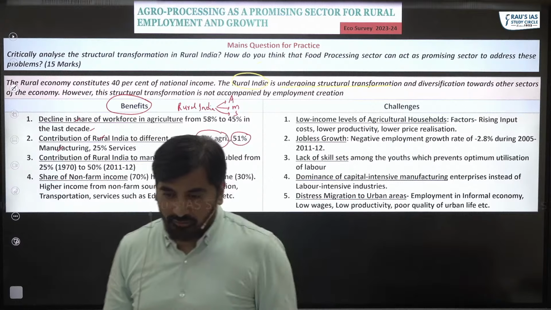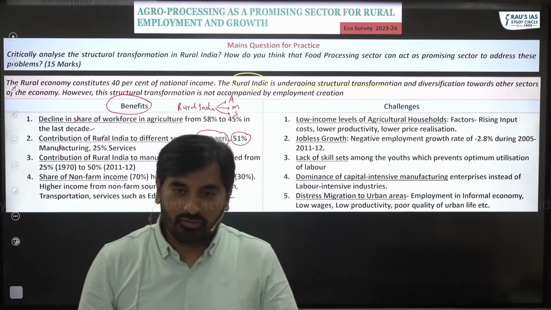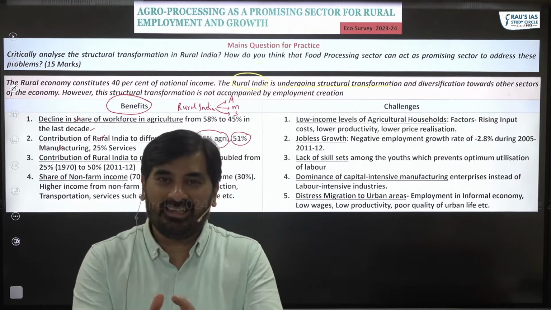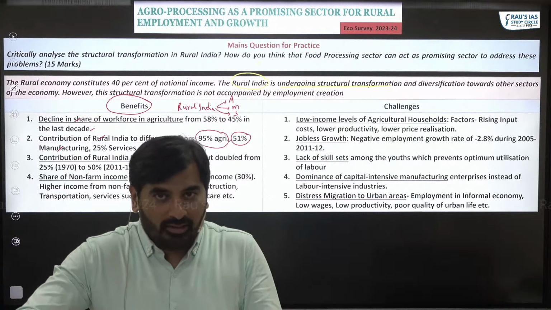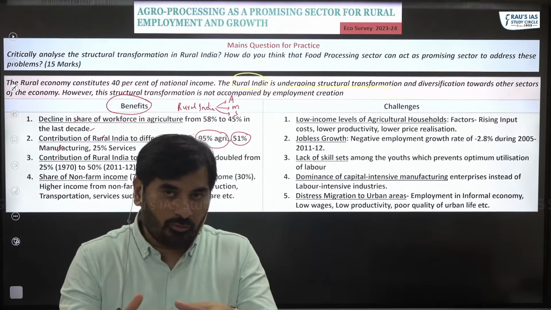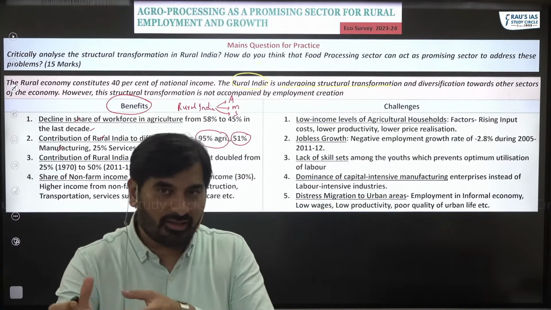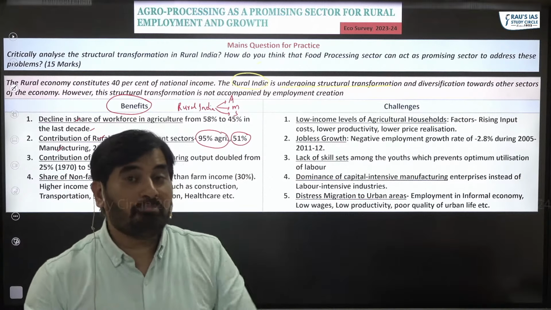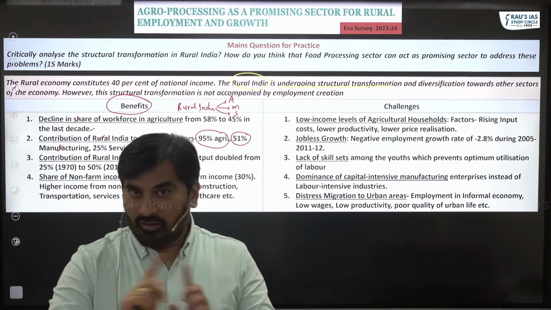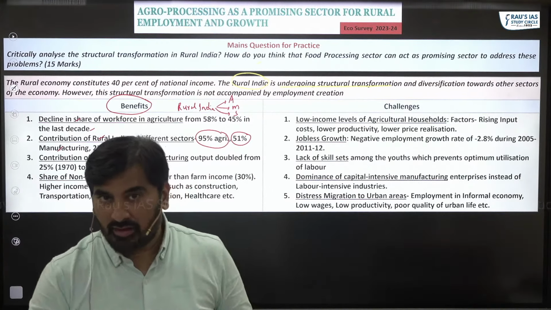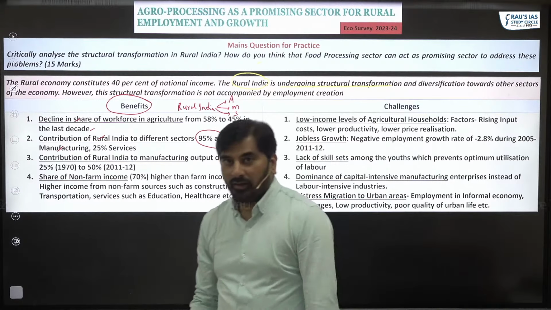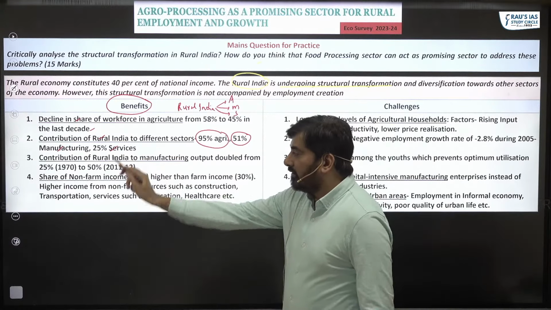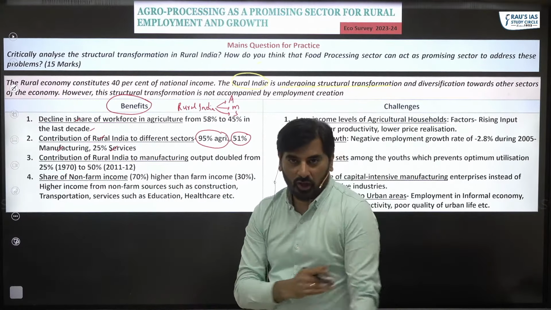So when you think of rural areas, the first thing that comes to us is that rural India is predominantly agrarian. Slowly, that notion of rural India being agrarian is changing because it is shifting towards manufacturing. Can you see that kind of structural transformation which is taking place, right? It is contributing 25% to the service sector output.